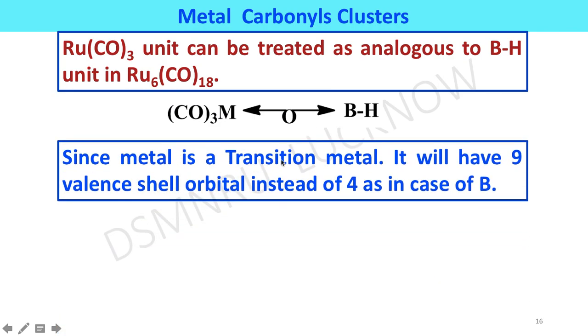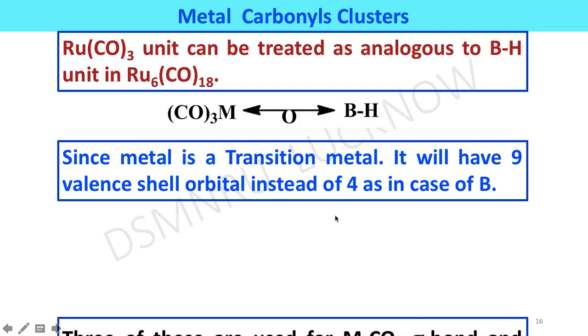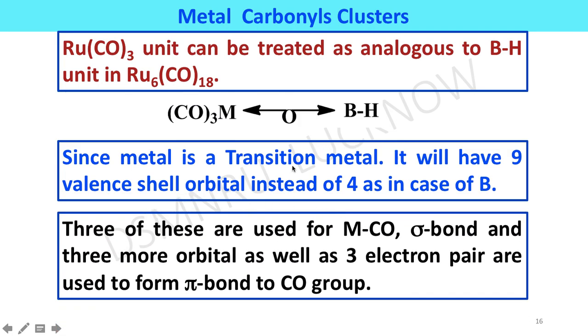Since the metal is a transition metal, it will have 9 valence shell orbitals instead of 4 as in the case of boron. 3 of these are used for metal carbonyl sigma bonds, and 3 more orbitals as well as 3 electron pairs are used to form pi bonds to the carbonyl groups.